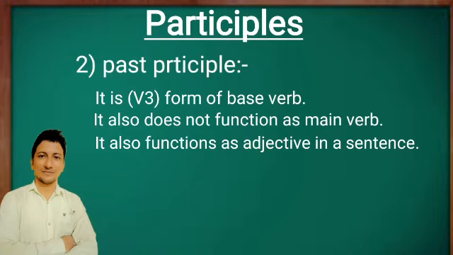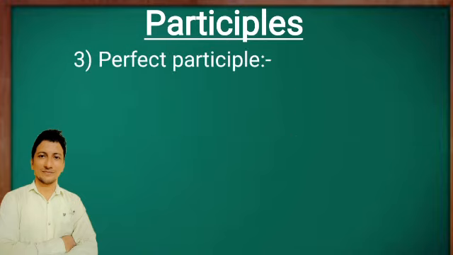Let's move forward to our next type of participle, which is the perfect participle. There are hardly any questions on this topic in exams, but the perfect participle is very important while speaking English. So, what is a perfect participle? A perfect participle always starts with "having" and immediately after that takes the verb third form.